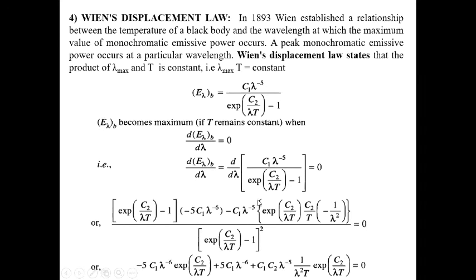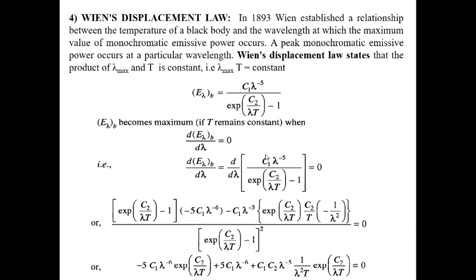Both the upper term and the lower term contain lambda, so we have to differentiate both terms. First we keep the lower term constant and differentiate the upper term: this is minus 5 C1 lambda to the power minus 6.